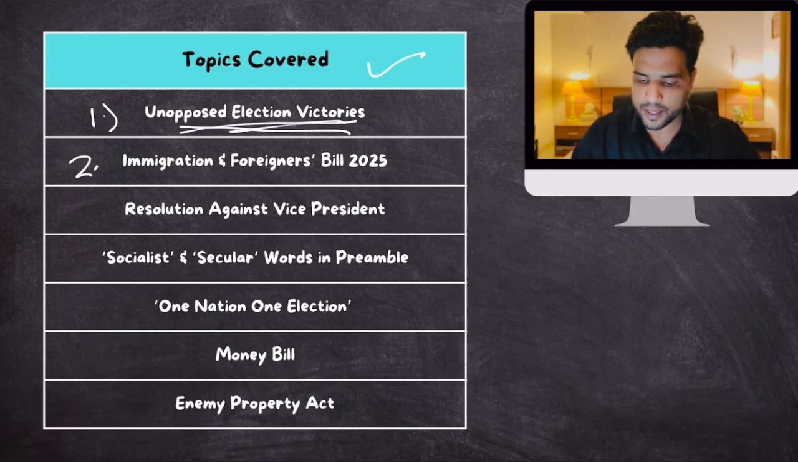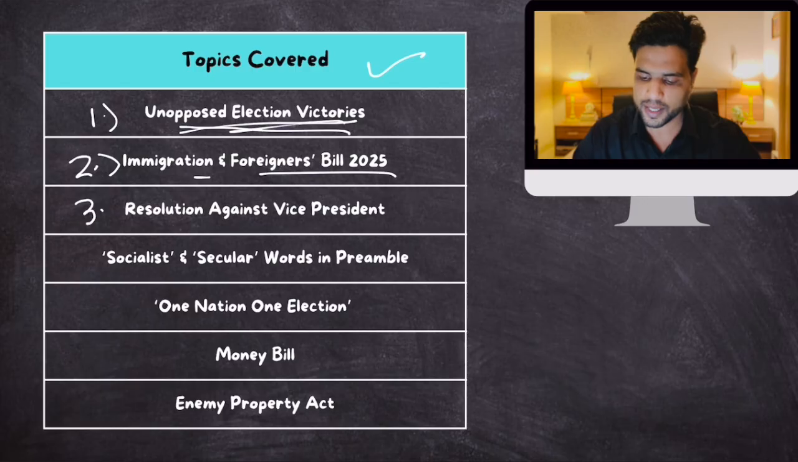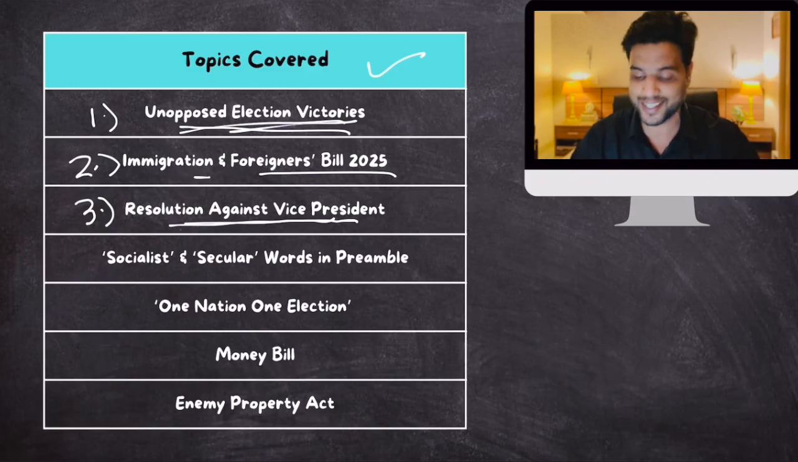Then Parliament introduced the Immigration and Foreigners Bill 2025, so we'll talk about this. Then we'll talk about the resolution for removal of the Vice President. This never happened in our country. No resolution for the removal of a Vice President had been passed before in independent India's history. So we'll talk about this first-in-history event.